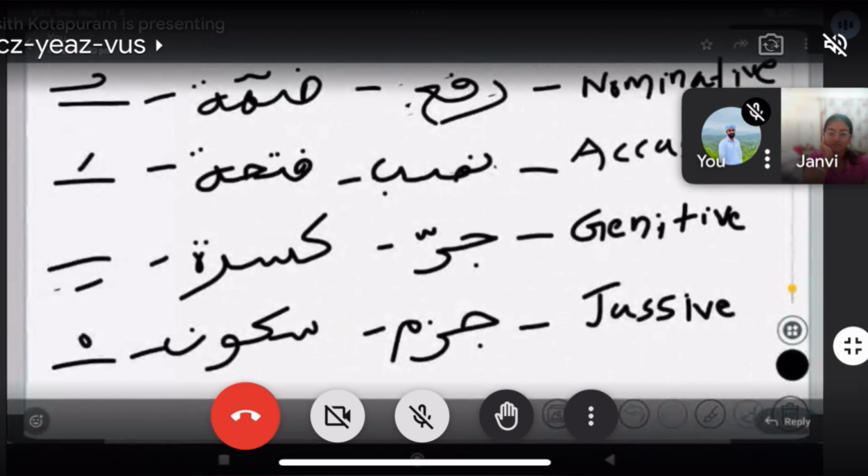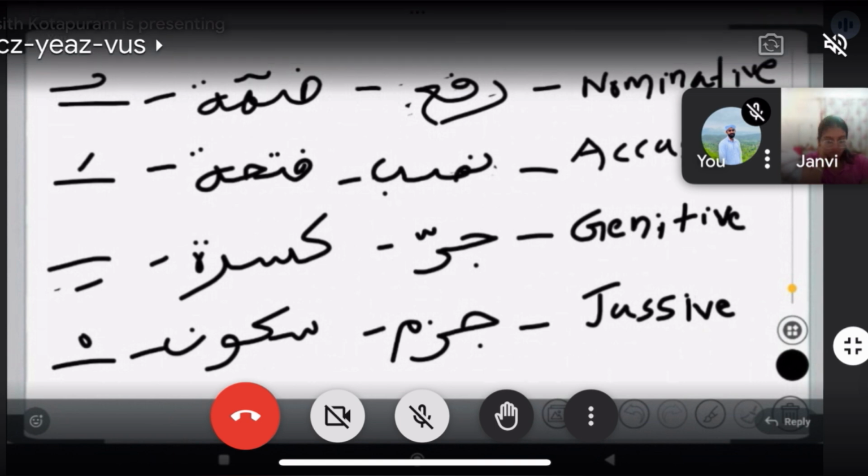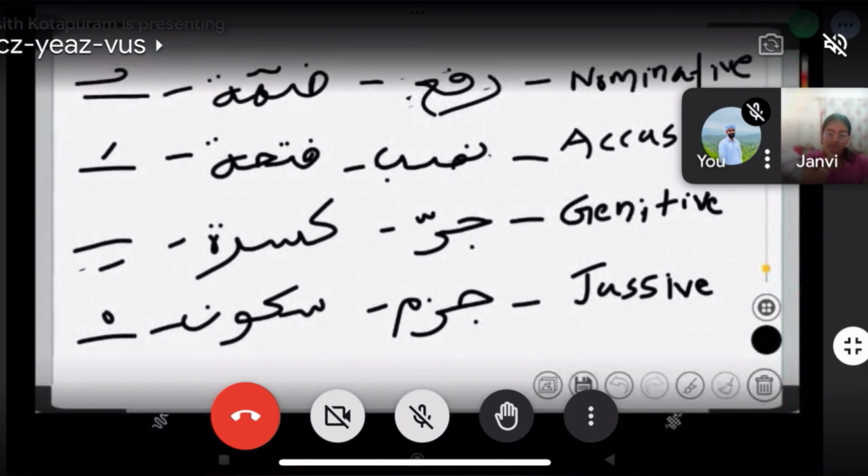And then accusative case. Accusative case means nasb. What is nasb? Something that ends with a fatha. Like, if we say ra'aytul walada.